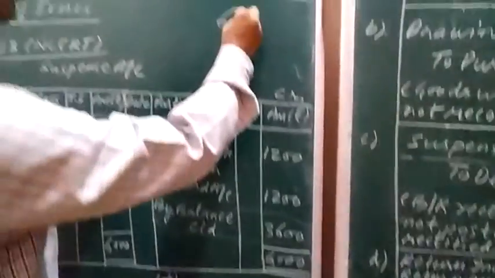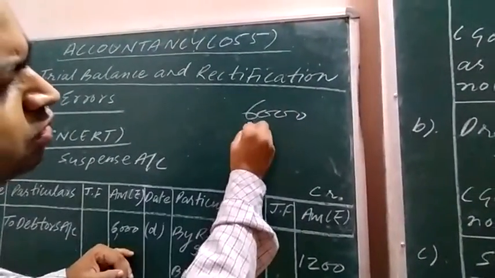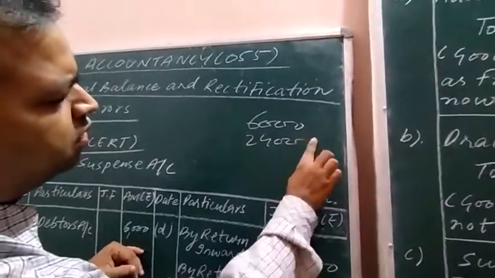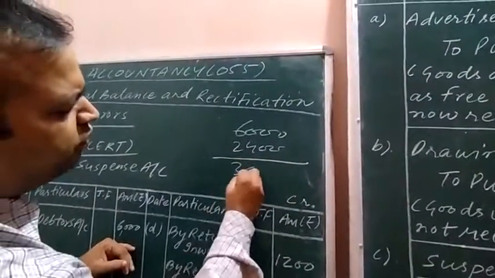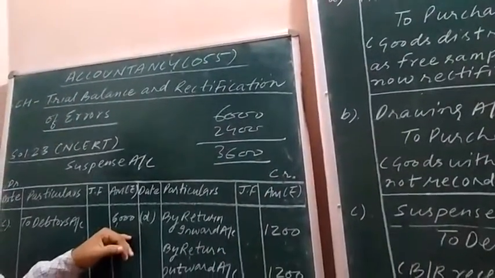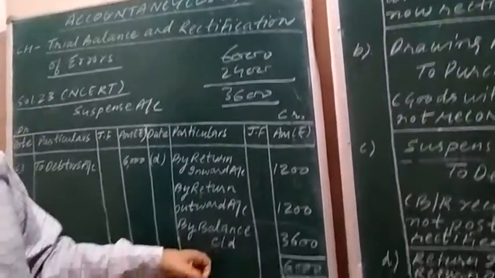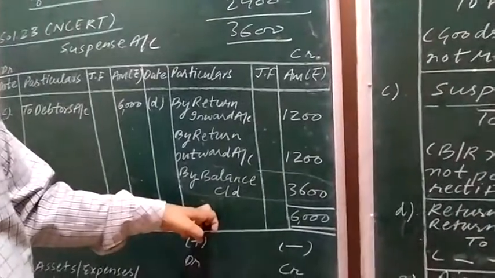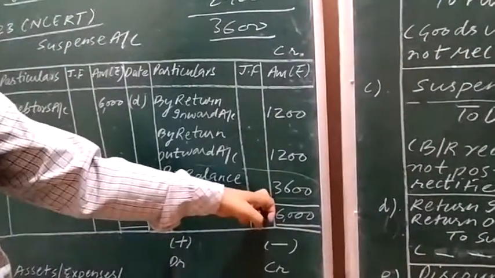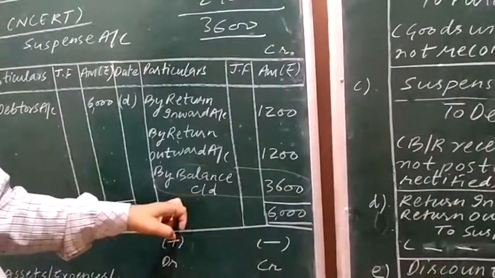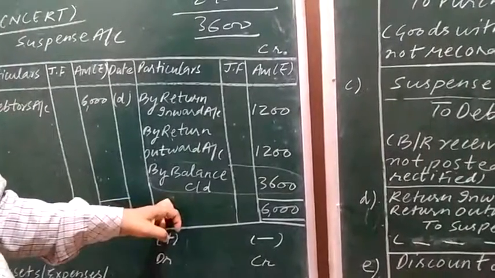Okay, we need to subtract 2,400 from 6,000, and the result which we will get is 3,600. This is the shortage on the credit side. Okay, how much shortage was there? 3,600. That shortage will be written by the name of by balance carried down.